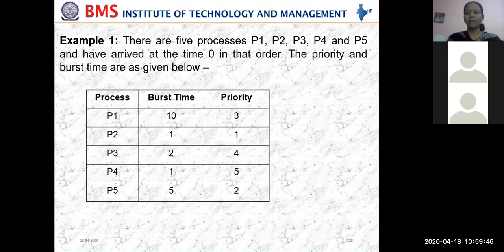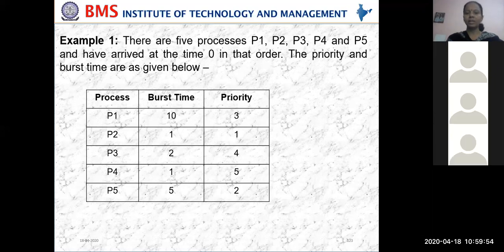After P2, which one will be executed? P5. After P5? P1. After that? P3. And then P4. Yes, right.